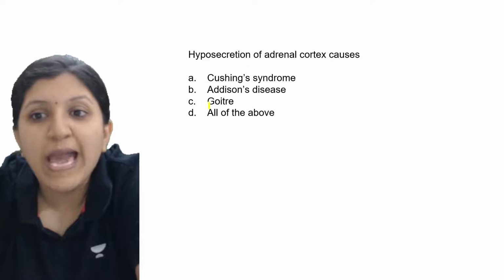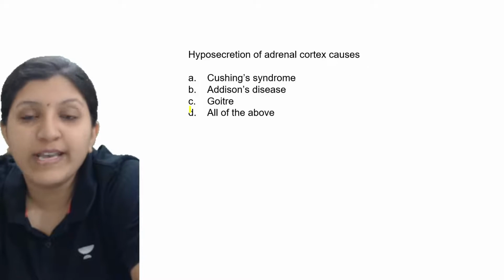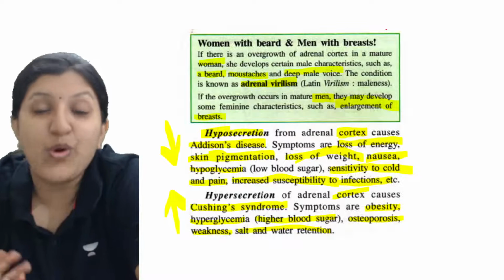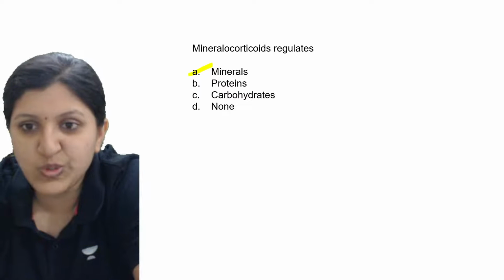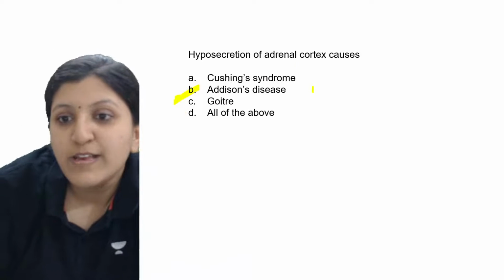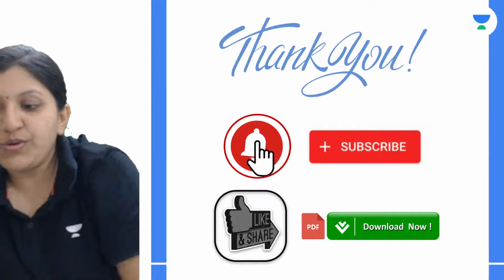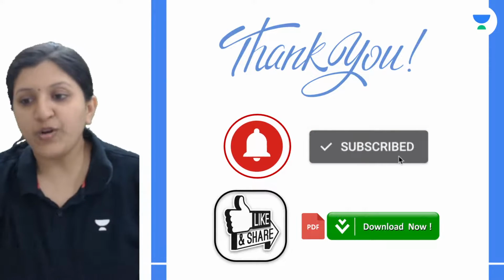Okay, so let's have a look at this. Hyposecretion of the adrenal cortex causes Addison's disease, right? Hypersecretion, Cushing syndrome. So don't get confused between these. This one is for hyper. Okay, so we have come to the end of this session.